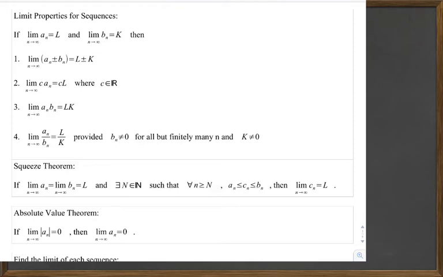We also have an absolute value theorem. If the limit as n goes to infinity of the absolute value of a sub n is 0, then so also is the limit as n goes to infinity of just a sub n equal to 0. Okay. And so let's go and look at the next slide, and maybe we'll do some applications here. So we're going to find some limits.